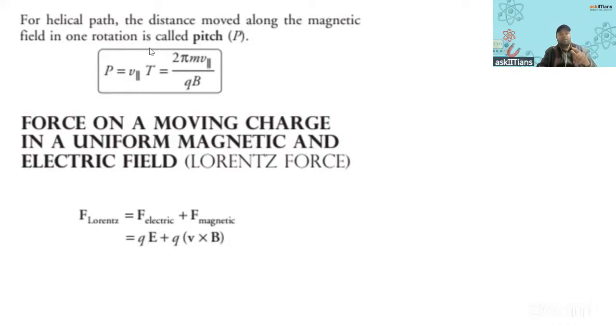The definition of it: the distance moved along the magnetic field in one rotation is called pitch, and this is the expression. Then you must be knowing the Lorentz force. It might ask you in a one marker what is Lorentz force. It is the force on a moving charged particle when both magnetic and electric fields are there. And this expression you must write, right?